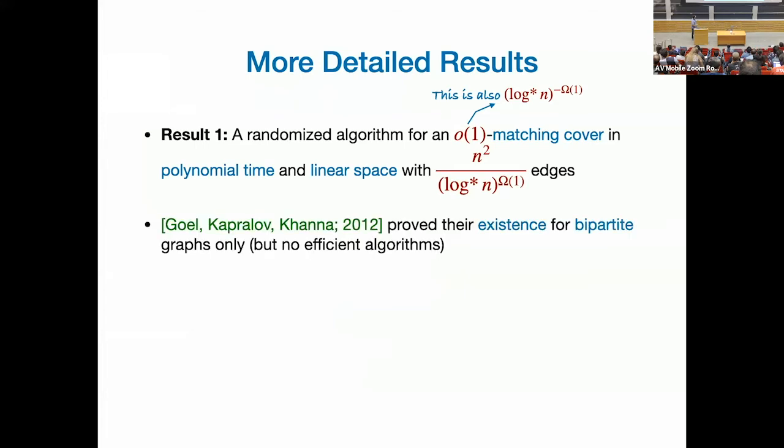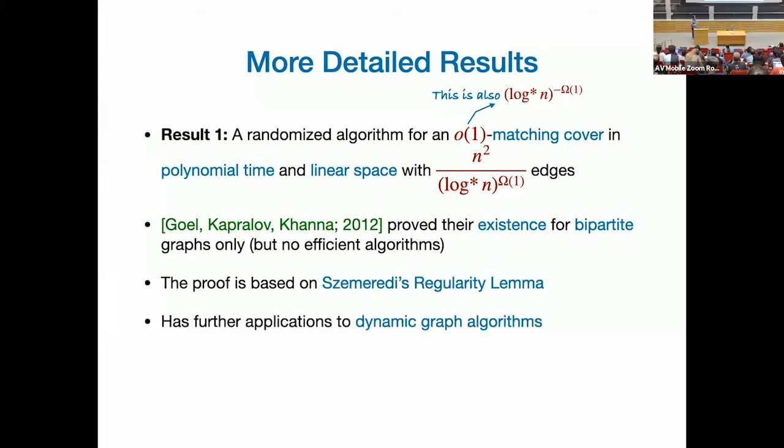I should say that the notion of matching cover was introduced in this GKK paper. They proved their existence for bipartite graphs, but it's not constructive, or it's not an efficient algorithm that creates them. So we create them efficiently, and we do them for non-bipartite graphs. The proof here is based on Szemeredi's regularity lemma. If I get a chance, I hope to show you this proof, actually. And this is the part that has further application to dynamic graph algorithms.